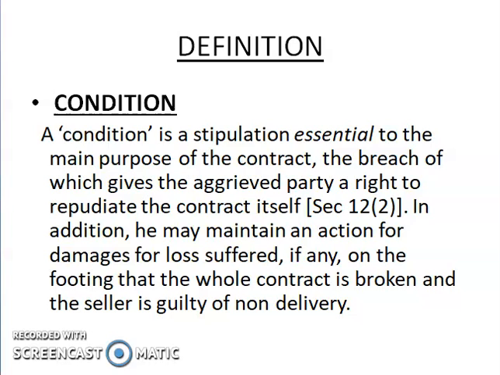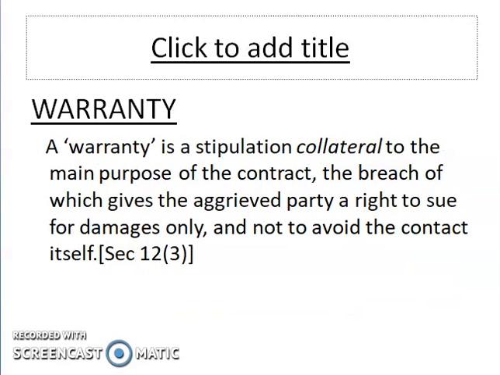It means condition is the essential, main thing of the formation of a contract of sale, without which there is no existence of a contract of sale, and the buyer can claim for that.